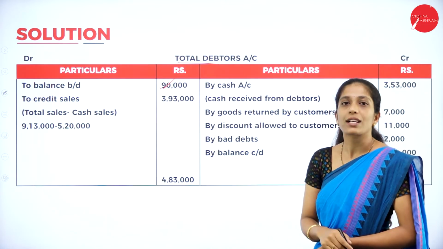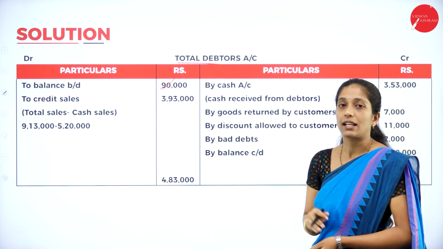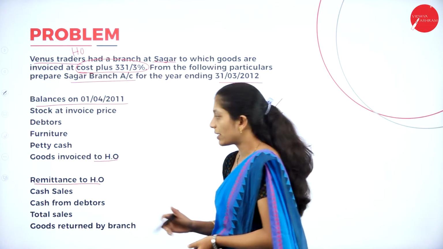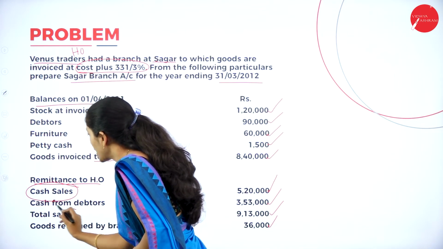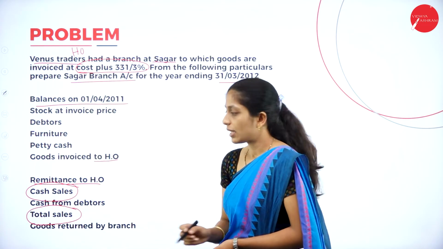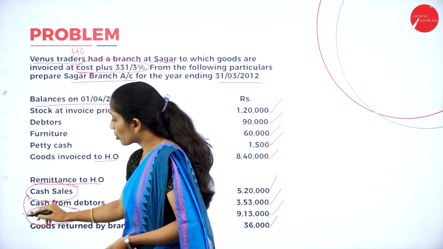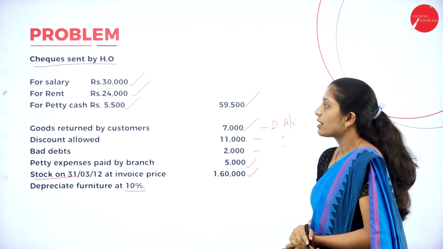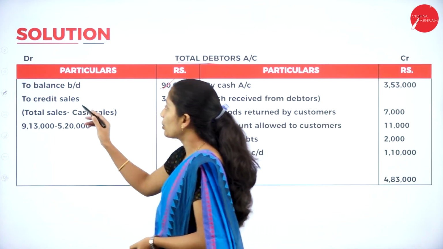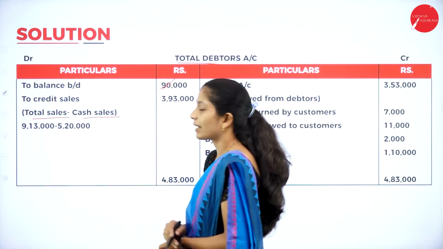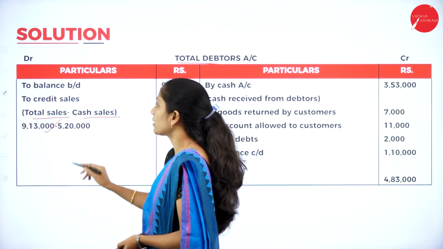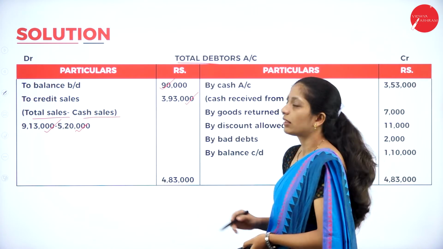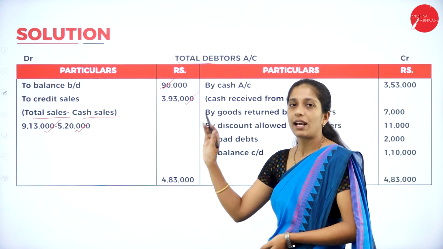Next, we have to record credit sales in the debit side. But in the question, they have not given credit sales. They have given cash sales as well as total sales. Now how to calculate credit sale using these two items? Total sales minus cash sales, we will get the credit sales, right? So record that. To credit sales, that is total sales minus cash sales. Total sale is 9,13,000 and cash sales is 5,20,000. So the credit sale is 3,93,000. Now we are done with the debit side.